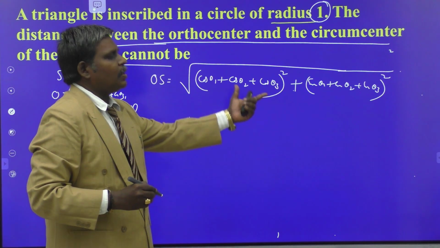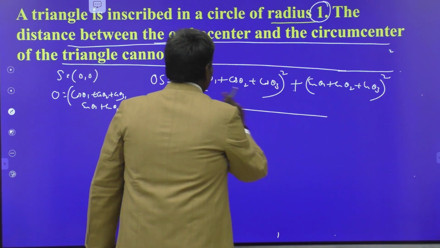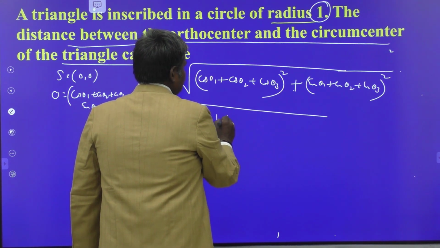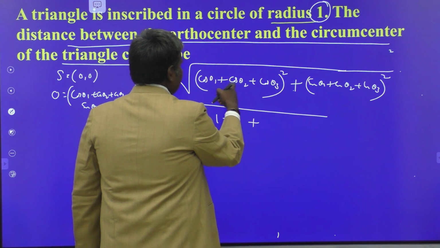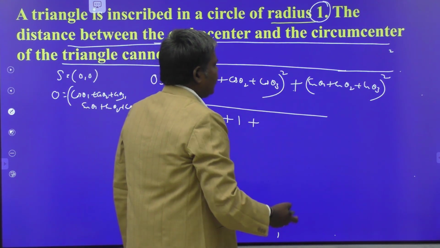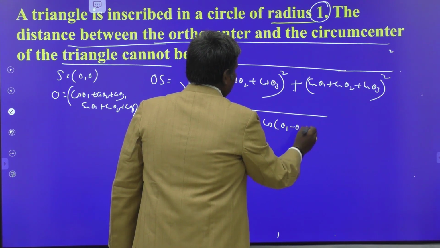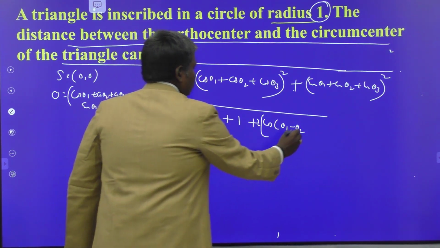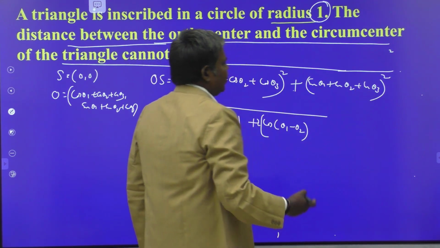We have to find out the maximum value for this. So that is square root of cos square theta 1 plus sin square theta 1, 1, plus again 1, plus 1, plus 2 times cos theta 1 cos theta 2 plus sin theta 1 sin theta 2. That means cos of theta 1 minus theta 2, 2 times. Again 2 cos theta 2 cos theta 3 plus 2 times sin theta 2 sin theta 3.